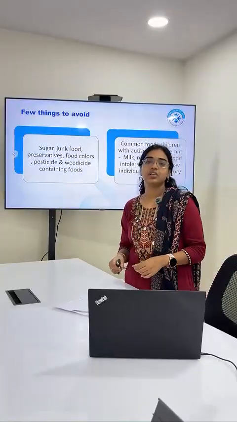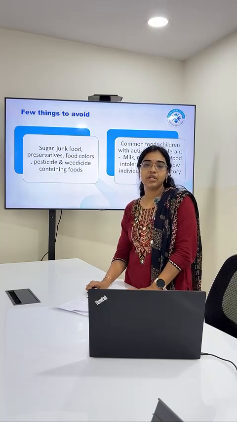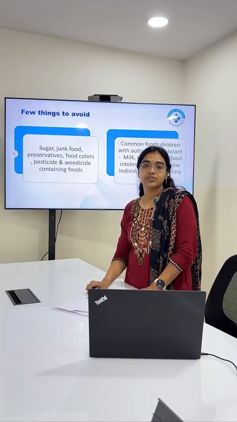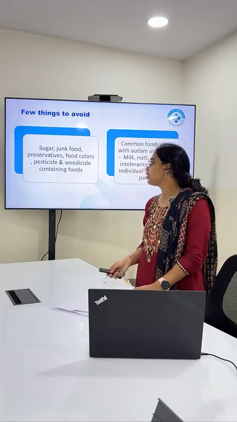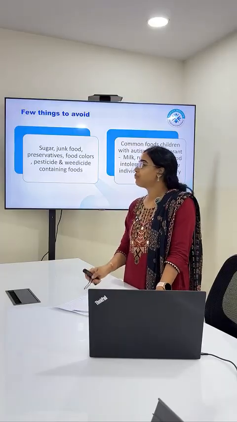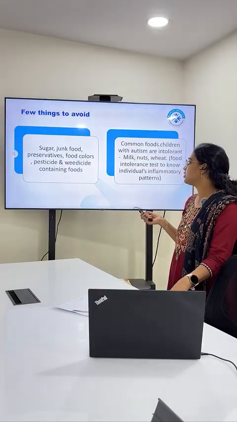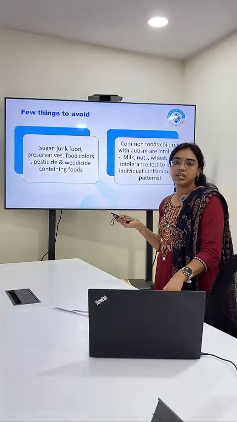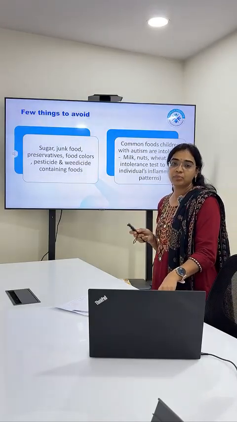After following the low FODMAP diet, non-inflammatory foods, and balanced nutrition based on kids' sensory needs, there are a few things we must avoid. Those include sugar, junk food, processed foods, refined foods, and foods that contain weedicides and pesticides, because these foods already have an effect on gut microbiota.